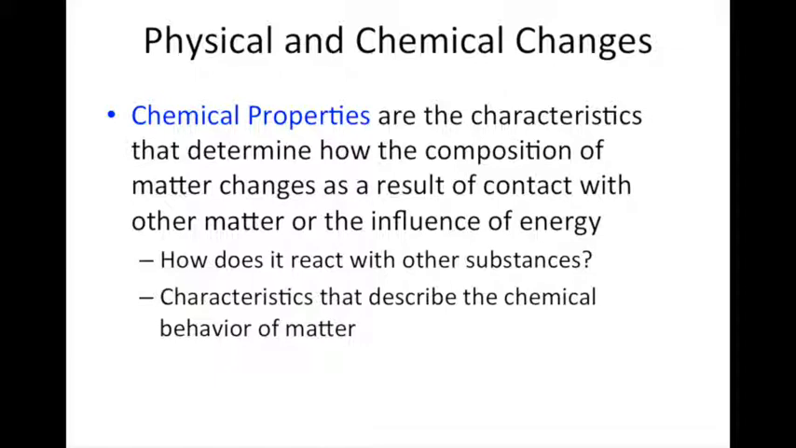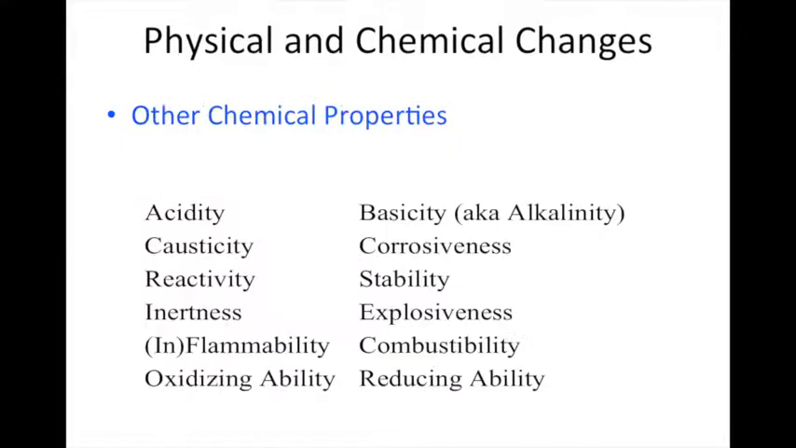So for example, we mentioned that iron reacts with oxygen to form rust. However, gold does not react with oxygen to form rust. So a chemical property of iron is that it reacts with oxygen from the air to form rust. Gold, a chemical property of it, is that it does not react with oxygen. Butane, we mentioned before, will burn to form carbon dioxide and water. If you try to burn water, water does not burn. So each of these substances has a unique set of chemical properties.